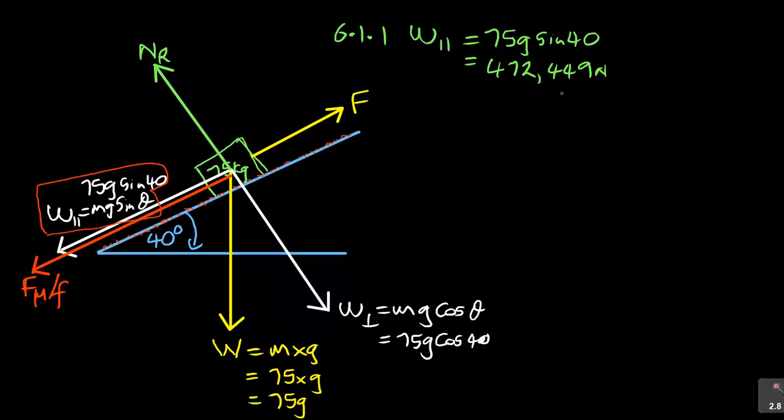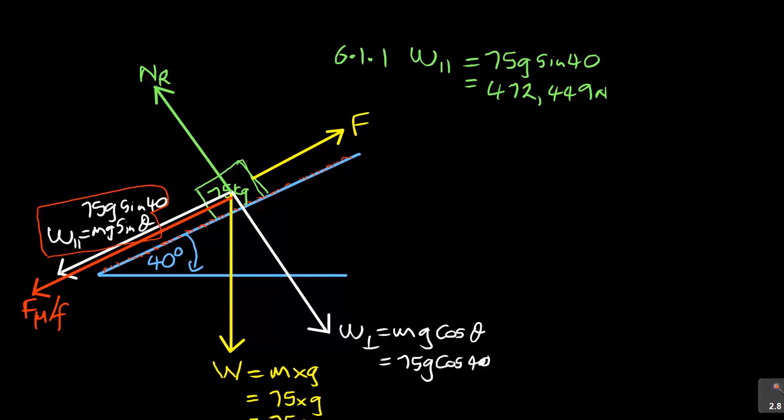So this is, in this case, the weight component parallel to the plane. So that's what they mean when they say the component of weight parallel to the plane. Don't forget, you substitute the formula. I think it's very important for me to write the formula first, to say weight parallel is mg sine theta, because that is where my working is. So that is what you do the first one.